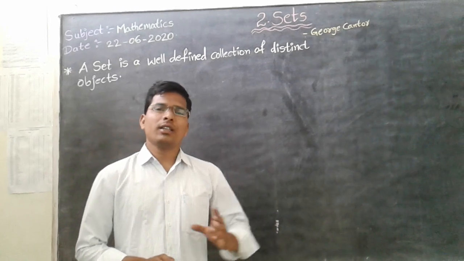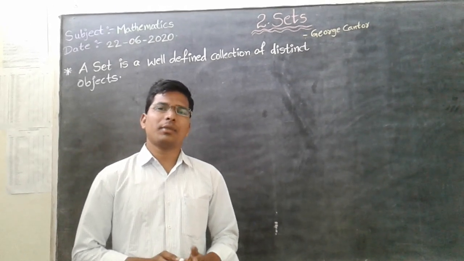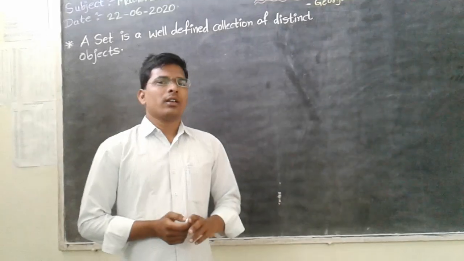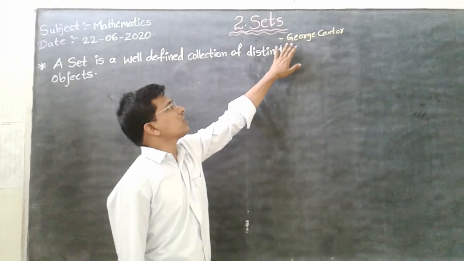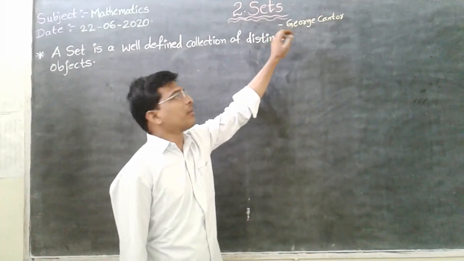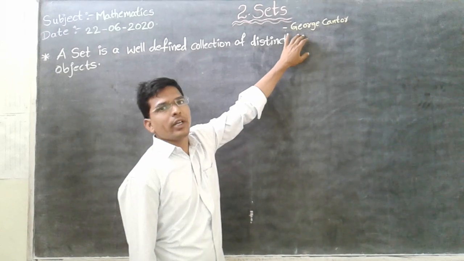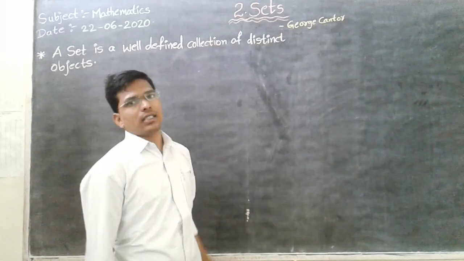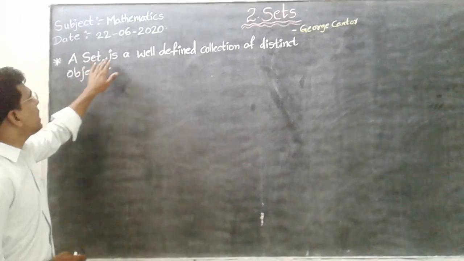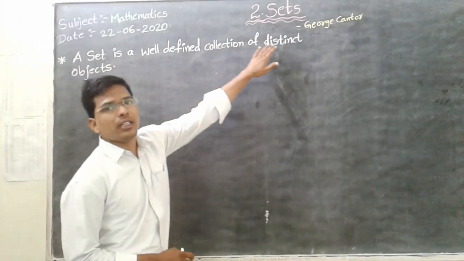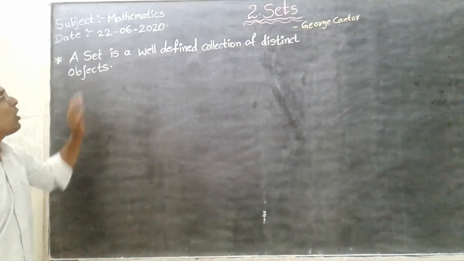Morning students. In the previous classes we have discussed the chapter polynomials. From today onwards we are going to discuss the sets chapter. Set theory was proposed by George Cantor, the British mathematician who developed the concept of sets. Then what is meant by a set? A set is a well defined collection of distinct objects.